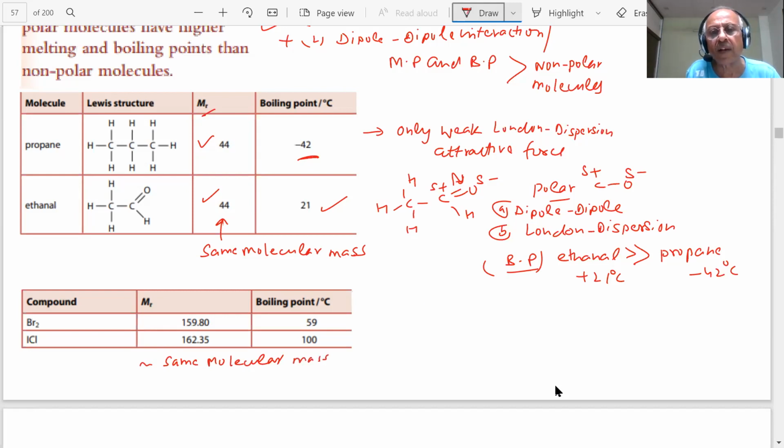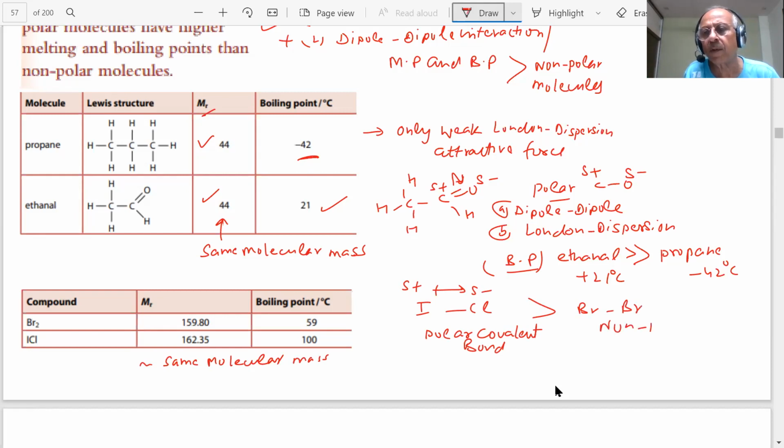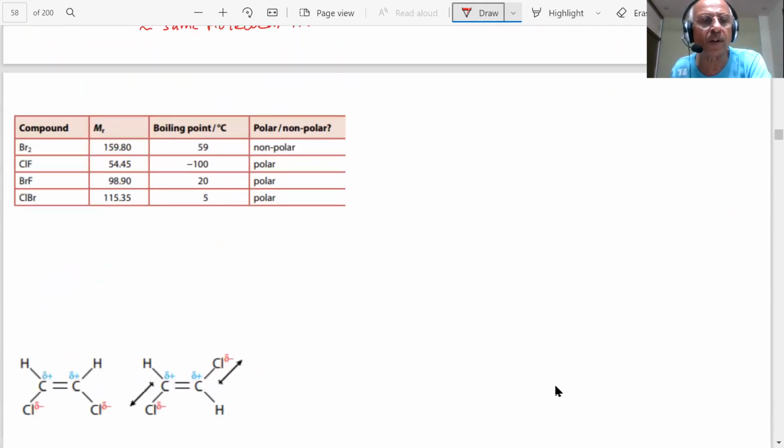But if I compare ICl, student, what happens? This is negative, this is positive. This bond is polar. This is a polar covalent bond. So the boiling point of this will be more than Br2. This is non-polar. So you can see the boiling point is how much? ICl is 100 degrees Celsius and this has 59 degrees Celsius. Clear? So we can explain the boiling point, students, by using this London dispersion force.